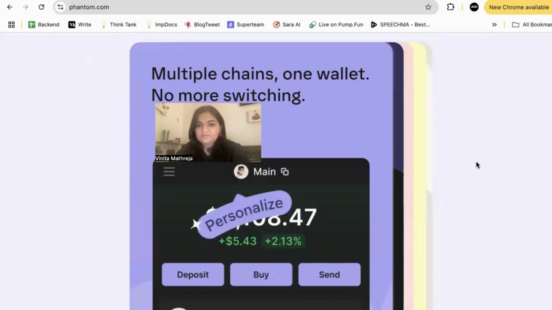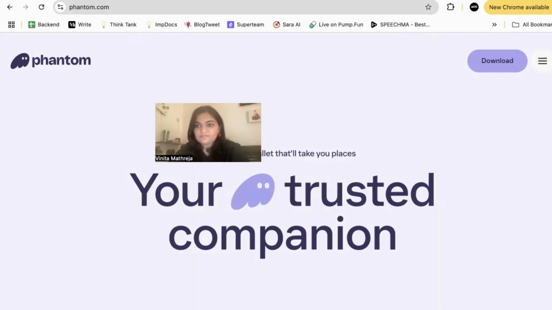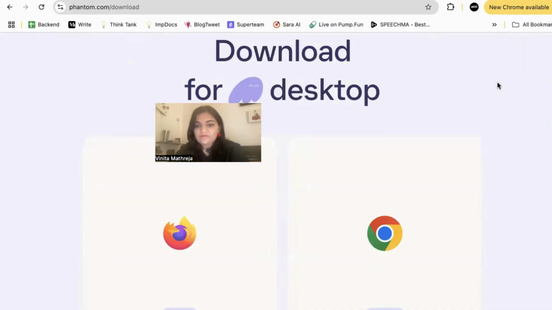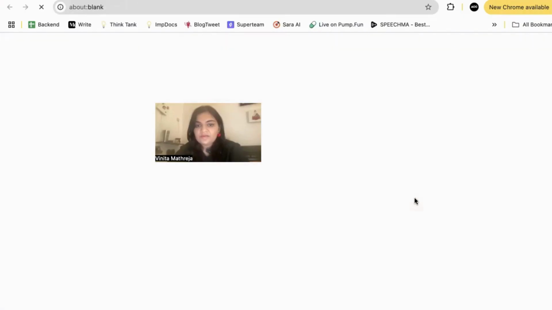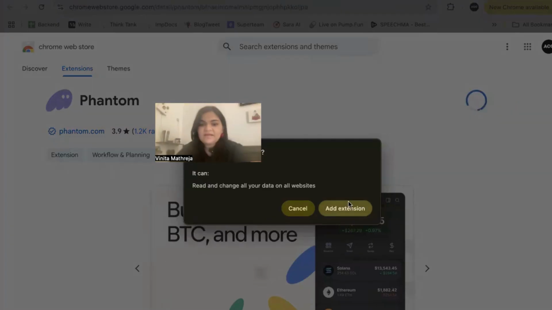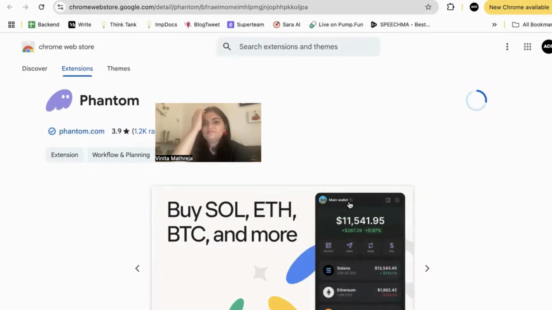I click on download. It takes me to the Chrome App Store, and all I have to do is add extension. This should take a couple of minutes.